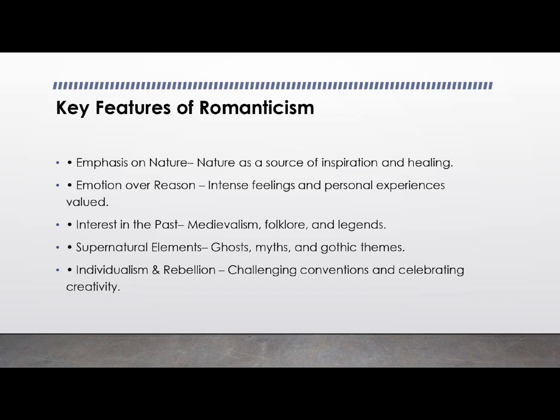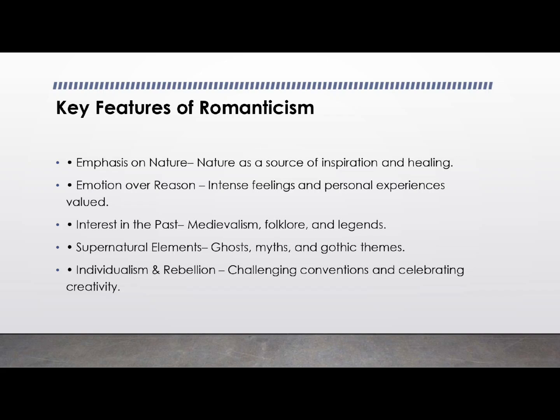Now let's learn about some of the key features of Romanticism. First, it emphasized nature. Nature was not just a setting but a spiritual force in the Romantic period. Romantics saw it as a place of inspiration, peace, and divine presence. Next, emotion overpowered the reason of the neoclassical age. Romantic literature is deeply emotional and personal. Poets and writers focused on feelings, imagination, and the power of dreams rather than cold logic.